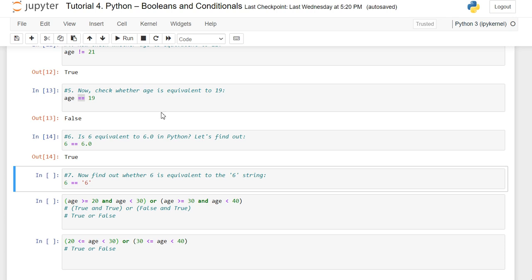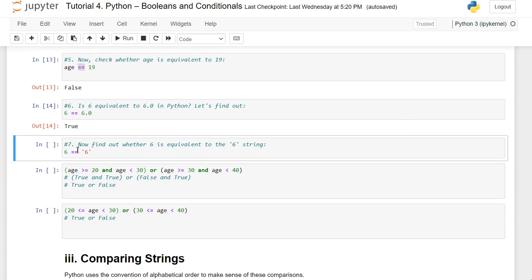And now let me see another one. Here we are making the equivalence check for a string. And see here, this can't be true, because this is not mathematically equivalent. This is not even checking a mathematical condition, because one is an integer and the other is a string. Here you see the emphasis that different types usually do not